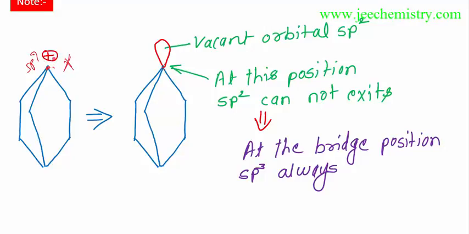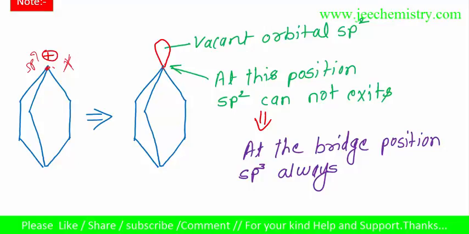sp2 hybridized means a planar structure. But a planar structure is not possible here because it is a bridge position. So the carbocation will not exist at this position, and it will be sp3 hybridized. If this is sp3 hybridized, then there is no possibility of a carbocation. So this type of structure needs to be remembered in the examination, as any confusion may arise.